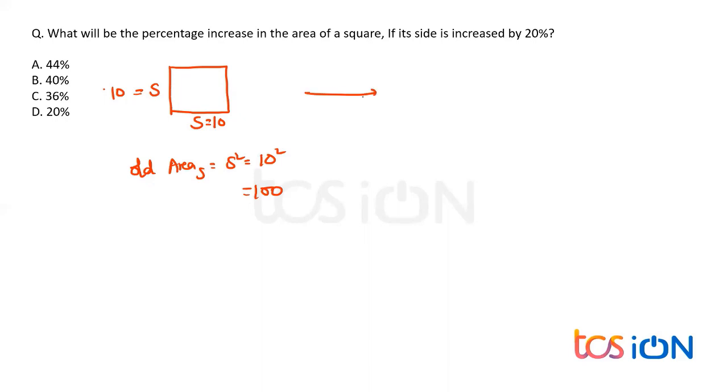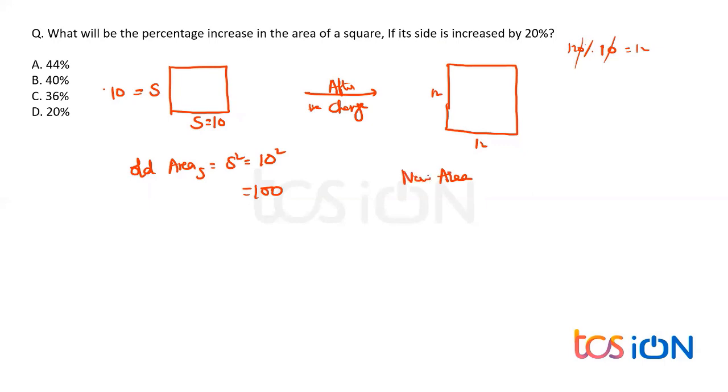Now, after the change, the side got increased by 20%. If the side got increased by 20%, the new side will be how much, everybody? The new side will be 120% of the previous one, right? And we know how to apply the shortcut. That is 12 centimeters or 12 units. Now the new area of the square is nothing but side squared, that is 12 squared, which is 144.